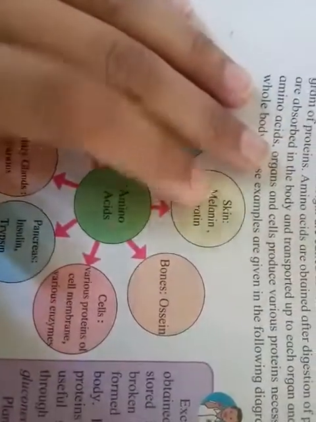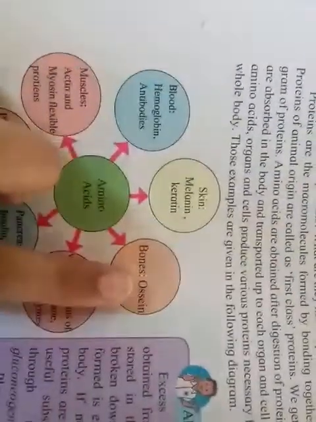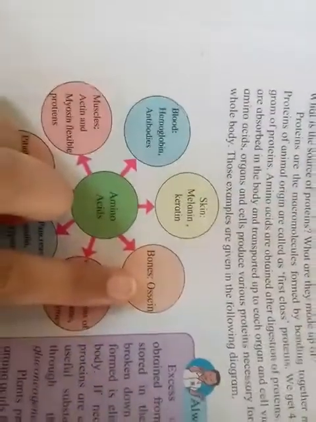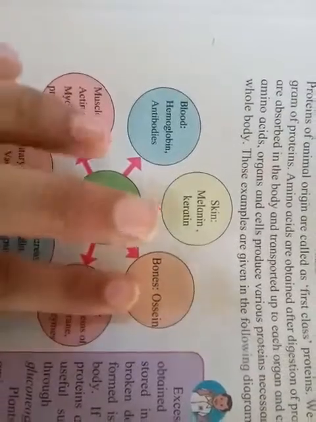Then amino acids are required by the bones for the bone protein, that is osseine. It is required in bone marrow, is used for formation of various bones, and helps in the attachment of calcium with the help of vitamin D.